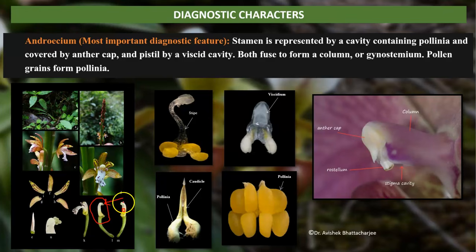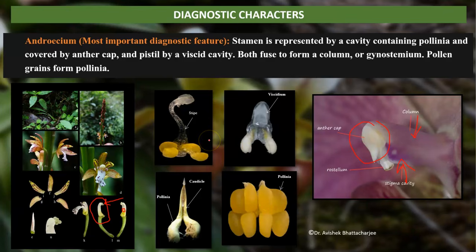If you remove that anther cap, here also you can clearly see that part is the column or gynostemium, that is the anther cap, that is the stigmatic cavity, and that is the rostellum. When you remove that anther cap, you find a pollen mass arranged in pollinia.